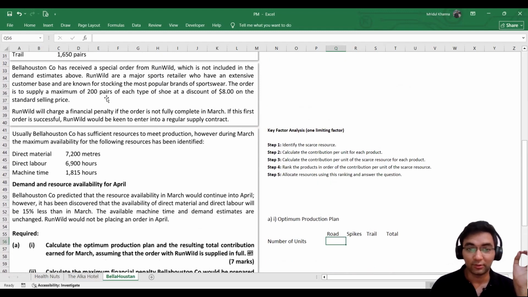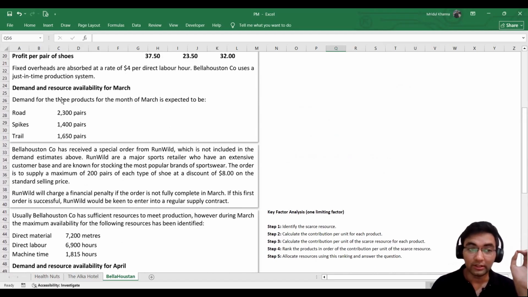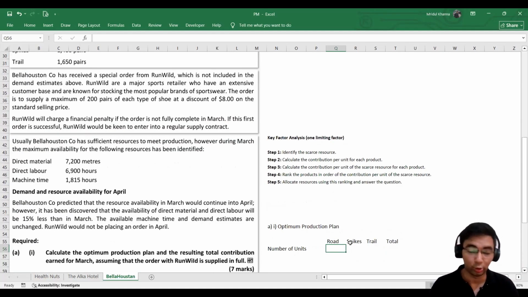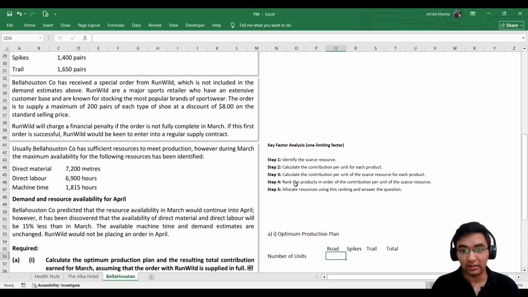Right now we are calculating the total demand, so we will be adding these 200 pairs of each type of shoe plus the general demand for all these kinds of shoes in the market.